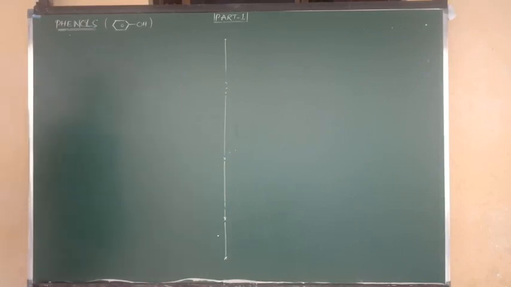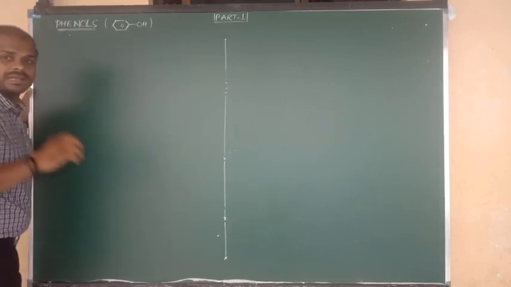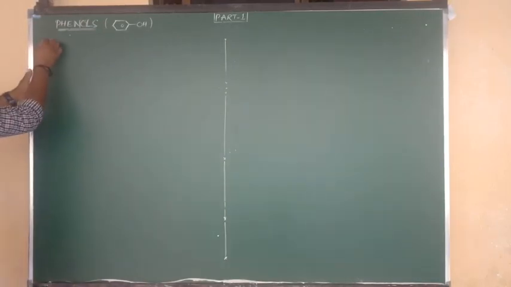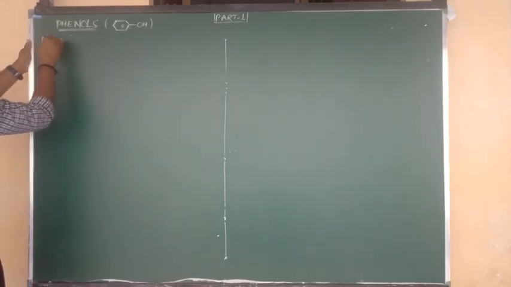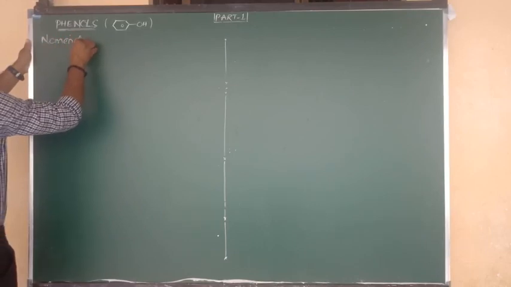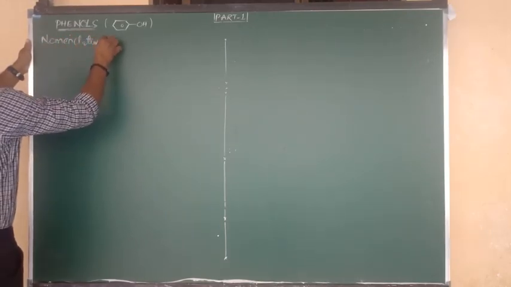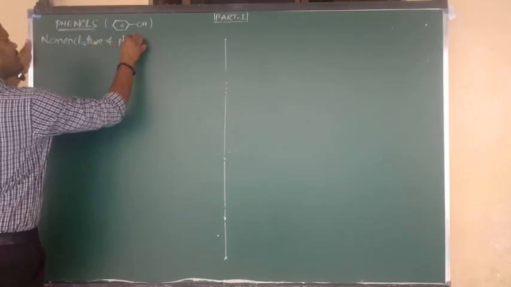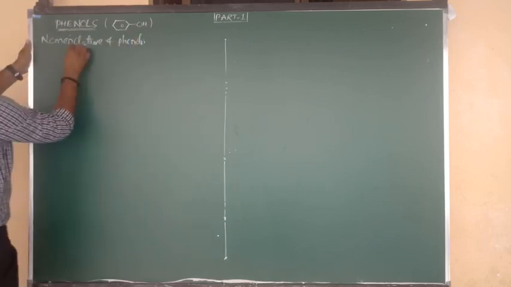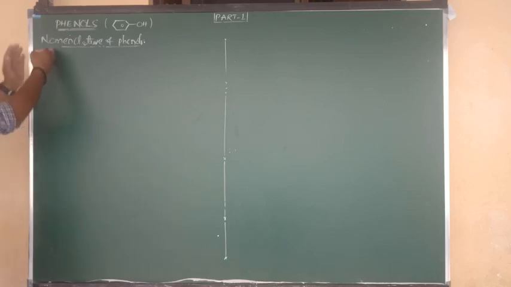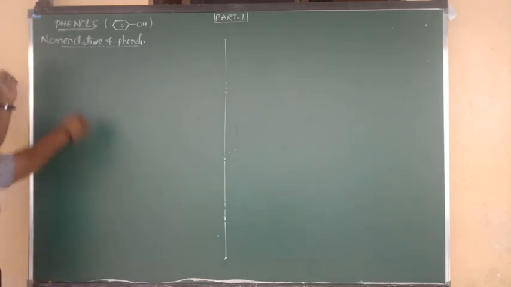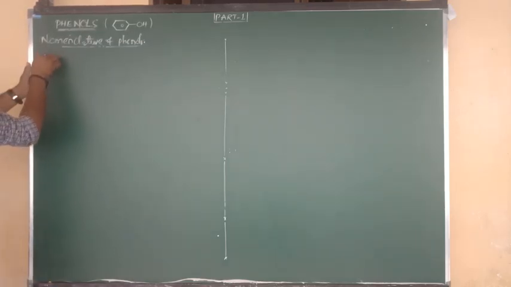Right. So we are going to discuss the nomenclature of phenols. In column 1, we will write the molecules or compounds.